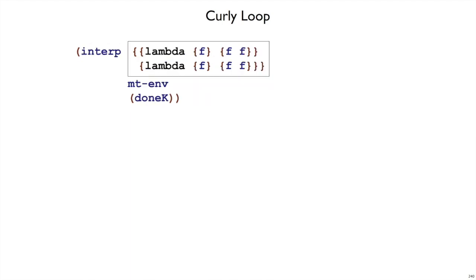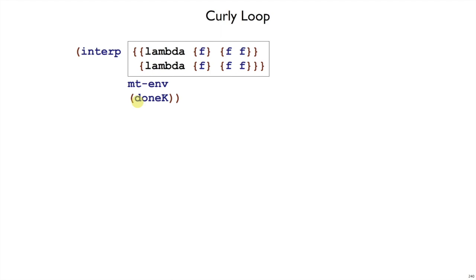Let's try that from the interp view. So I've skipped the let step and just expanded it right out to a lambda. And as usual, I'm drawing a box around things to say parse of this concrete syntax. So what happens when we interp the parse of this lambda applied to itself? Starting with the empty environment and the empty continuation. This is going to be a lot longer than the rewriting view, but I think you'll see we get to the same conclusion.